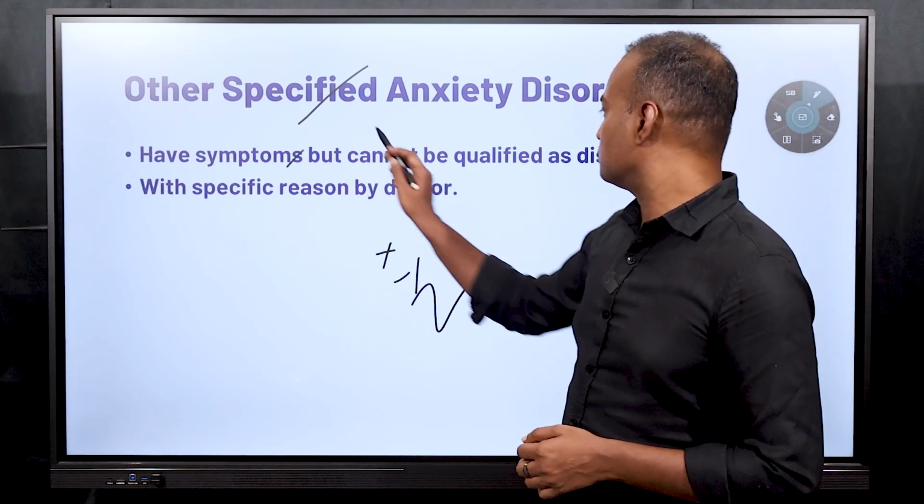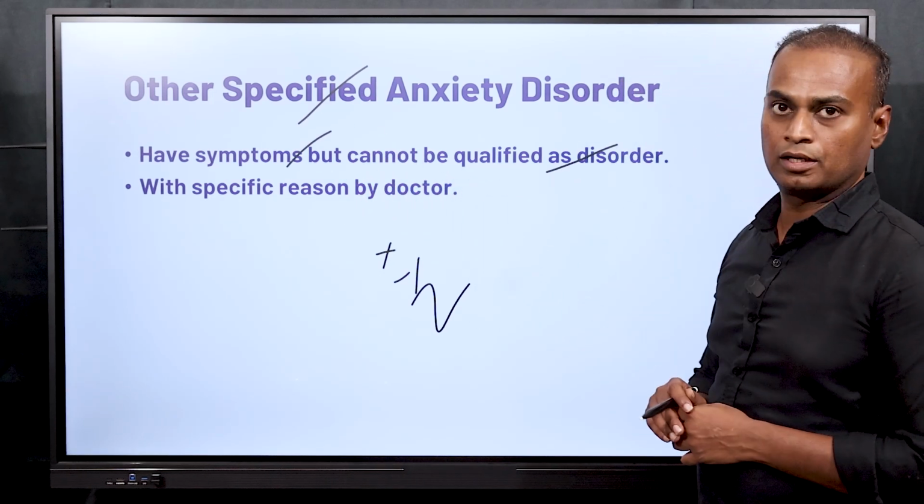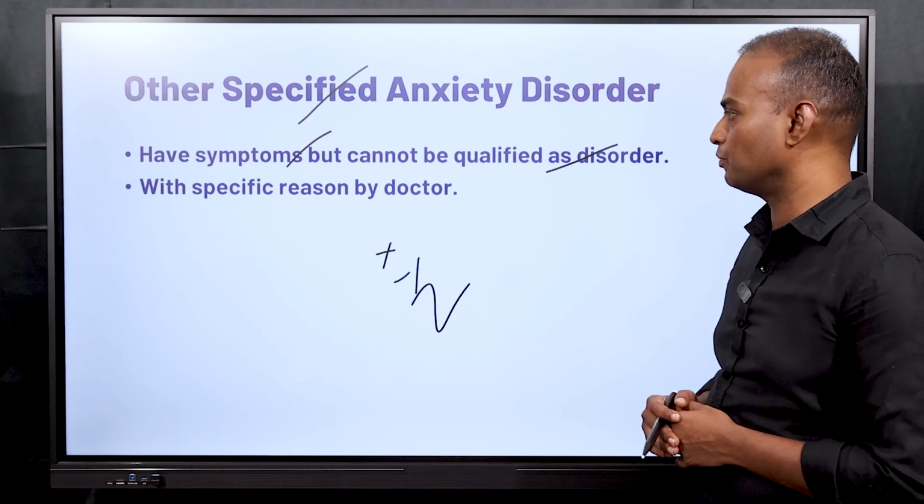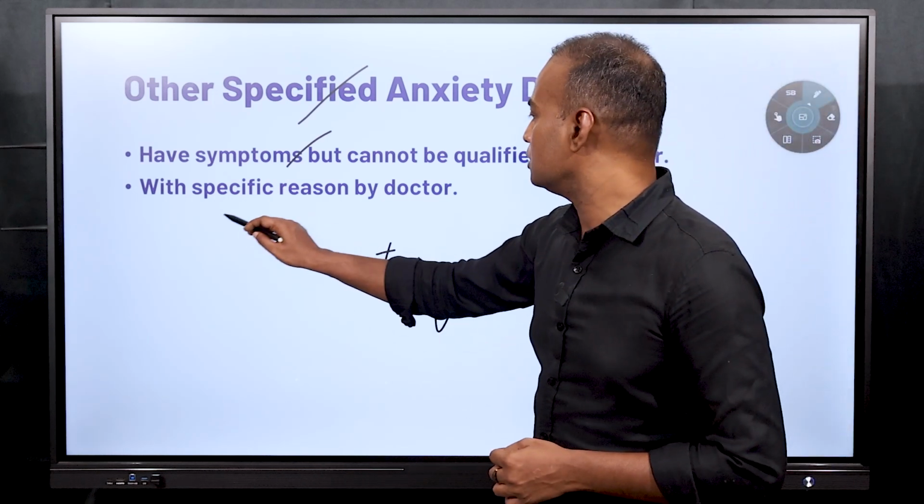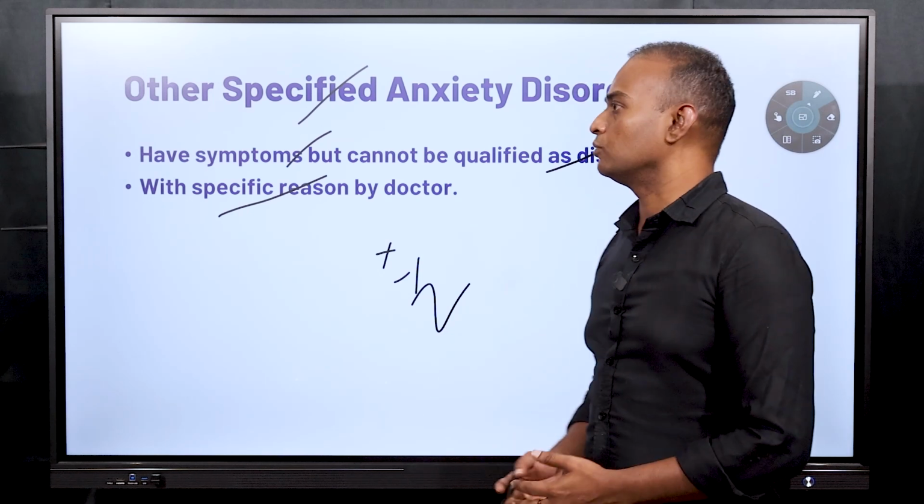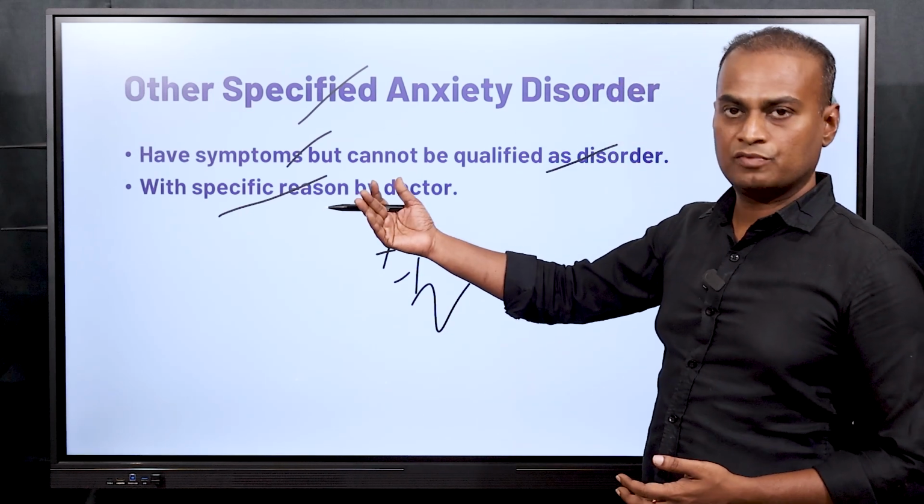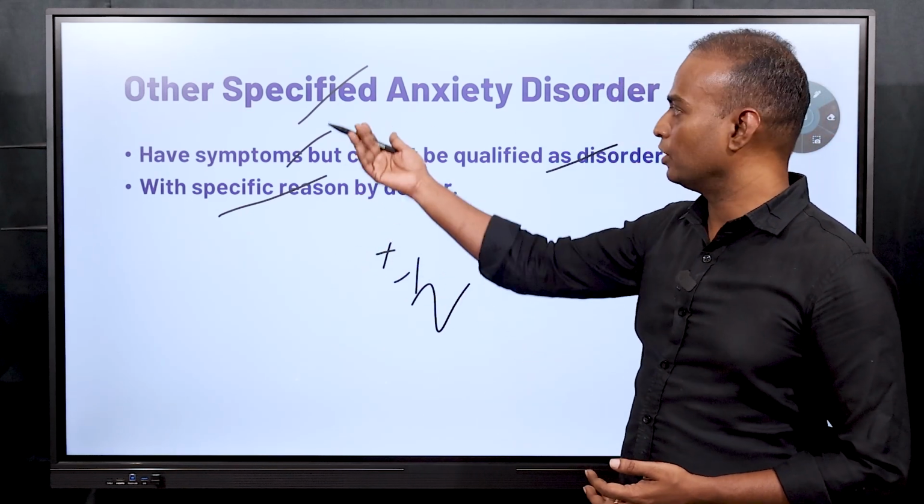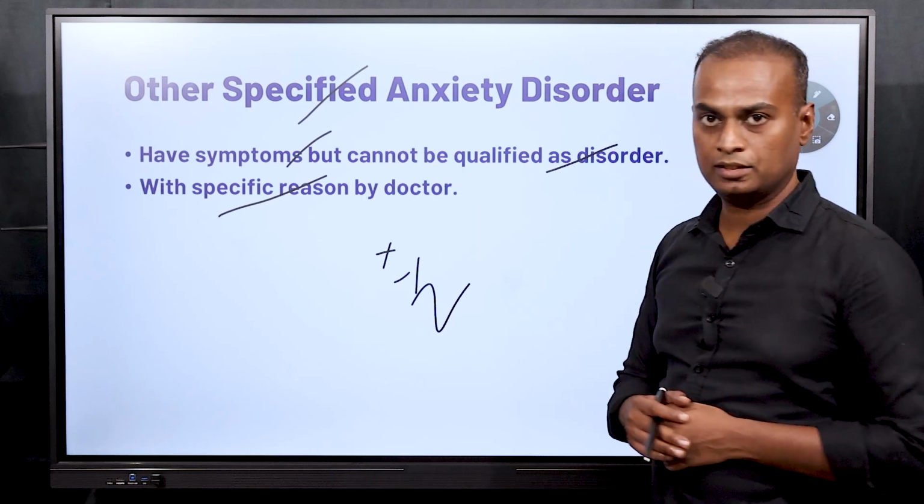So the patient has symptoms but cannot be qualified as a disorder. Disorders means the ones which we have seen in the previous slides. If the doctor can give the reason, this is the reason I am not able to classify this into a specific anxiety disorder, then we give the category of other specified anxiety disorders.